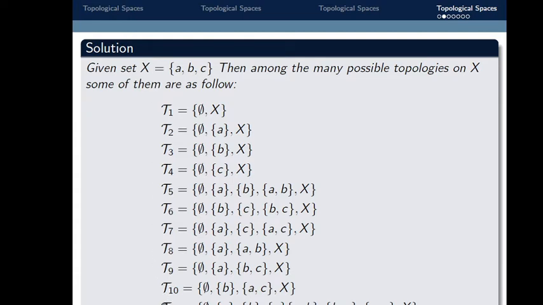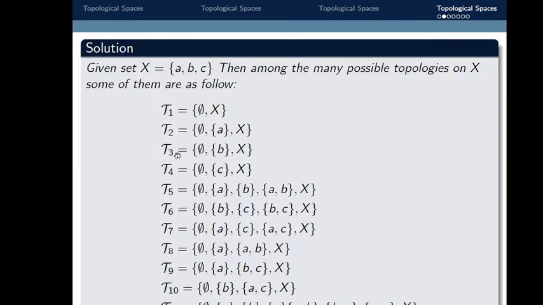So this tau 11 is the largest topology defined on X, and tau 1 is the smallest topology defined on X. Here I found 11 topologies.